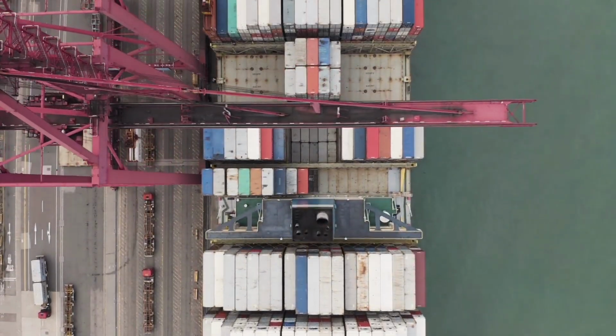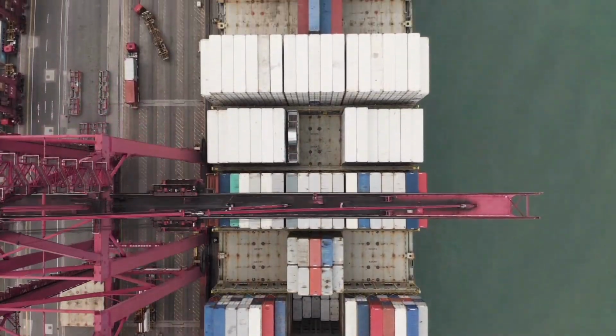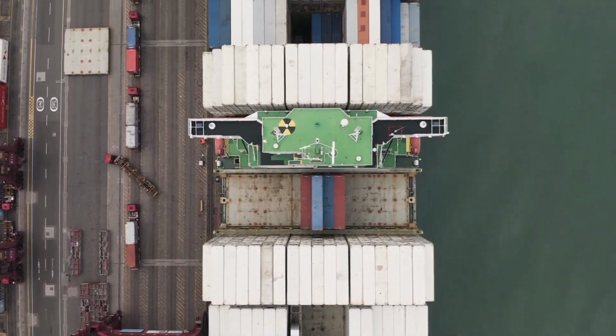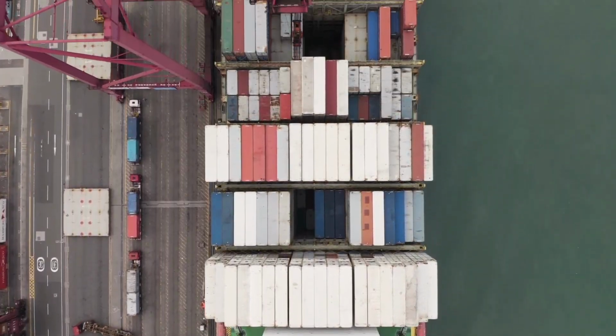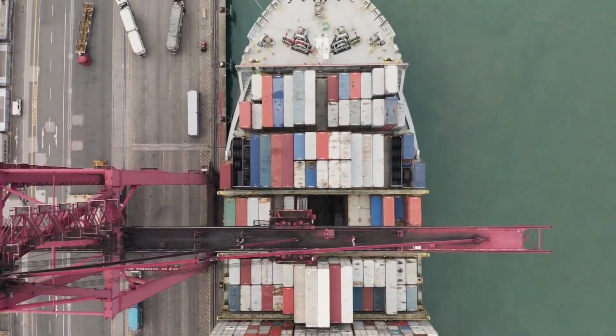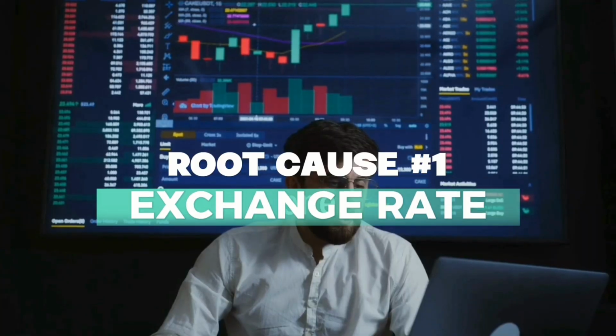We will look at how these problems have contributed to the trade war and how they could impact the global economy. Here are the 5 main root causes of the U.S.-China trade war in 2023. Root cause 1. Exchange rate.